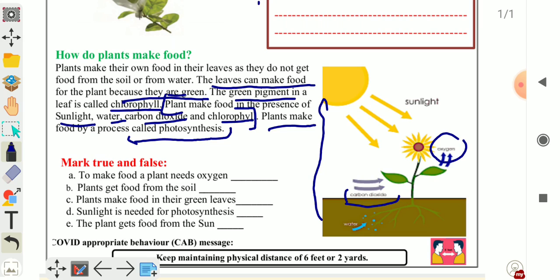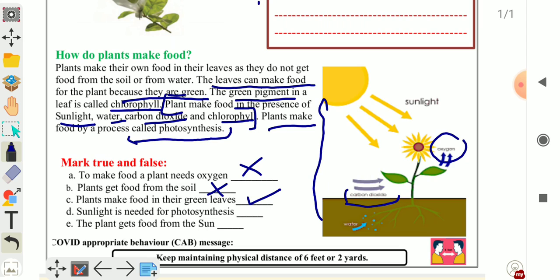Now question answer, mark true or false. First, to make food a plant needs oxygen. This is wrong. It needs carbon dioxide. Plants get food from the soil. No, this is also wrong. Plants make food in their green leaves. Yes, food is formed in the green leaves because chlorophyll is present in the green leaves.